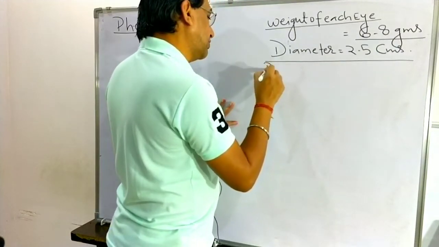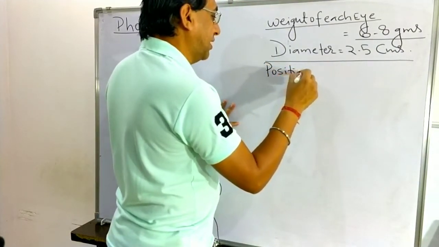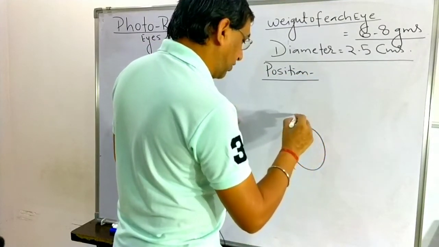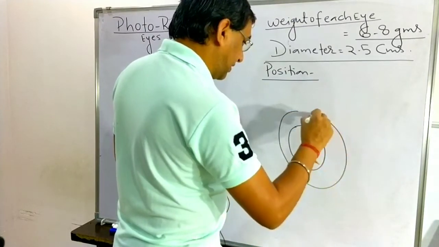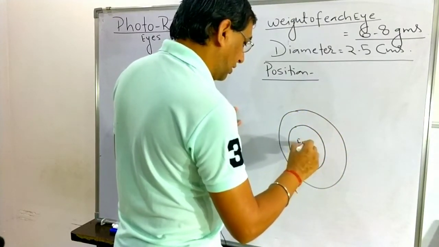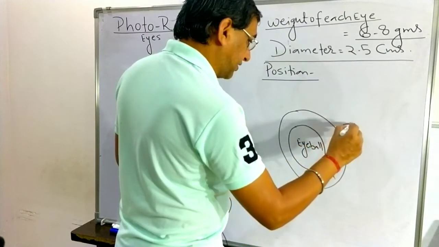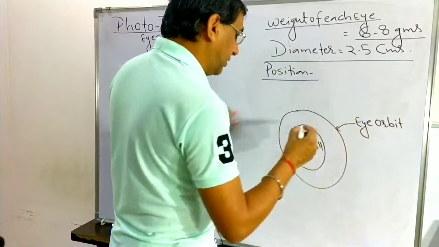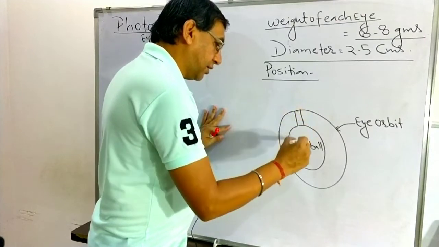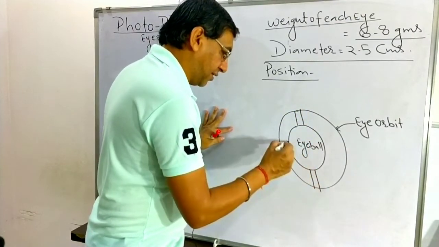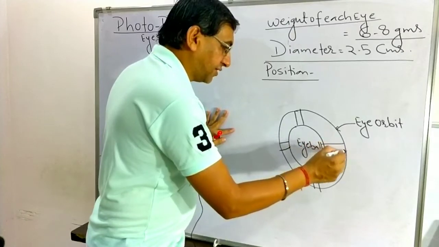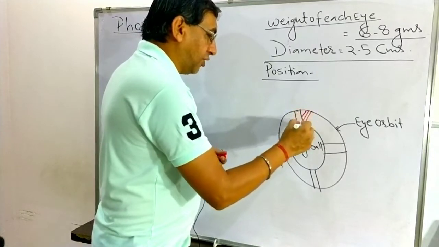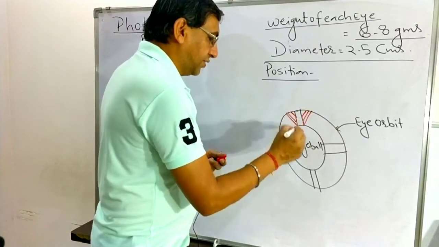When we are talking about the position, we have already discussed that the eyeball is present in the eye orbit, the bony structure. Between the eyeball and the eye orbit, how many muscles are present? Six muscles are present between the eyeball and the eye orbit.